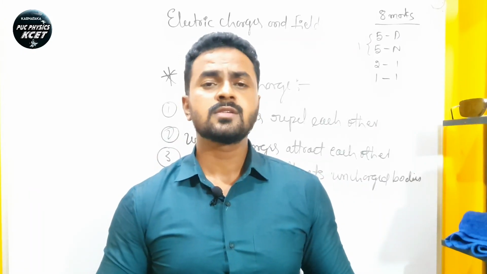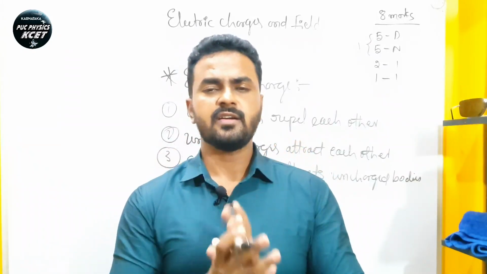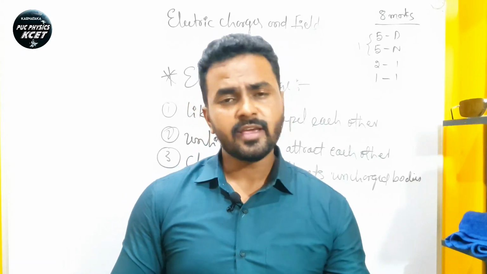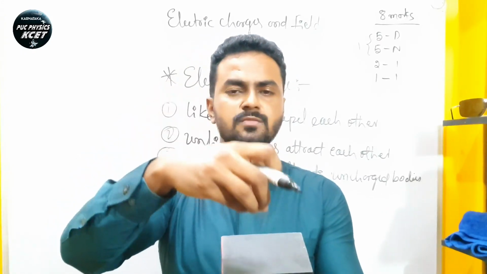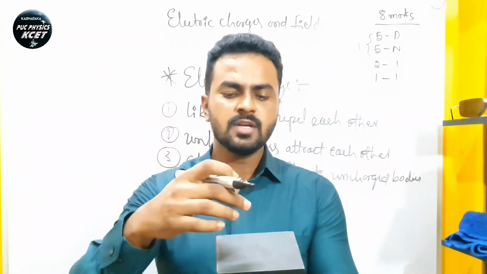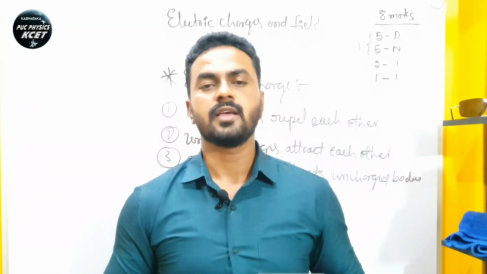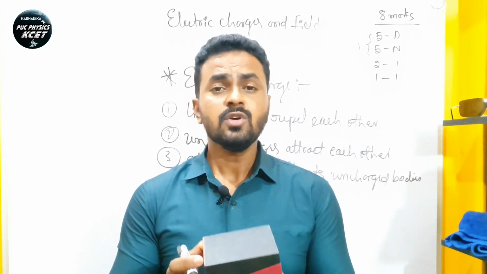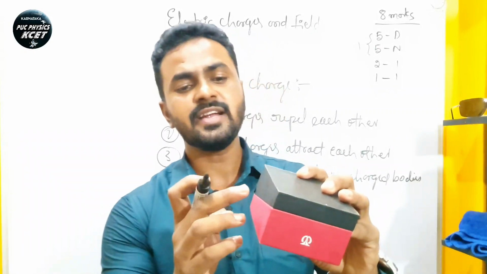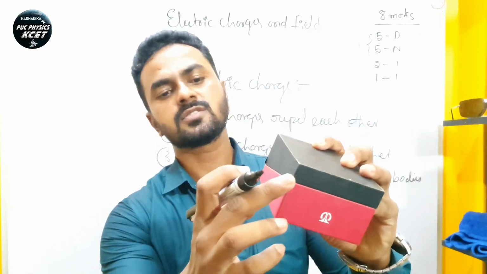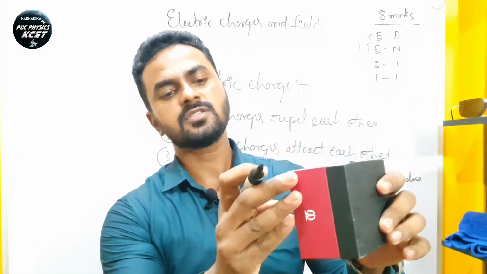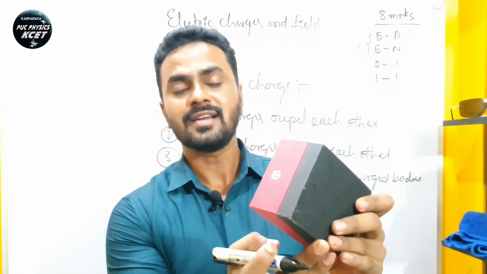For example, if I take any material and put some charge into it, the charges are distributed over the surface like this. And the charges always reside on the outer edge, like this. On these edges the charges always want to reside.